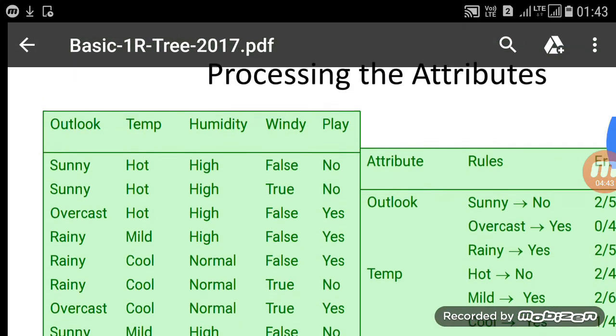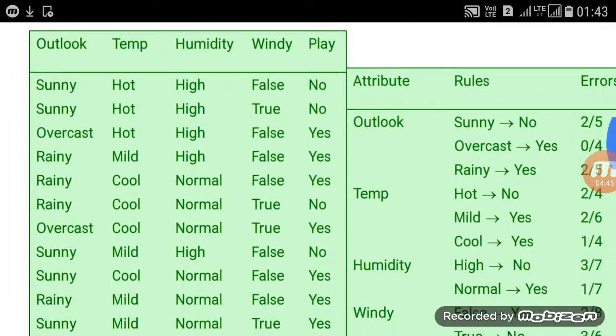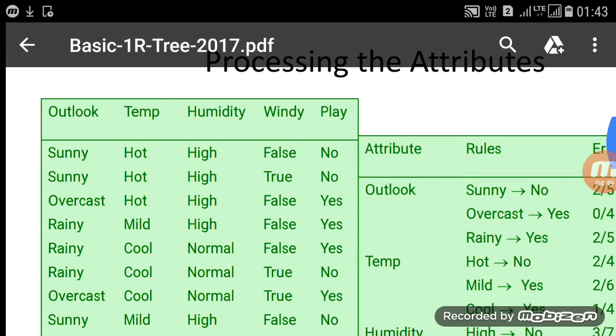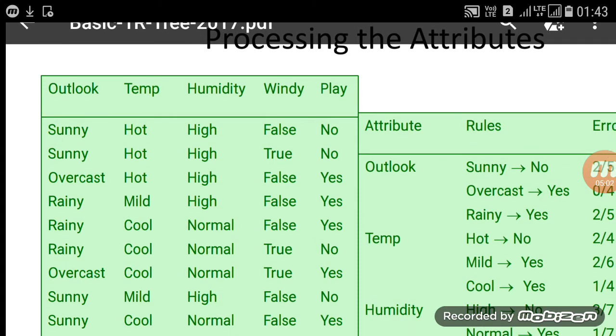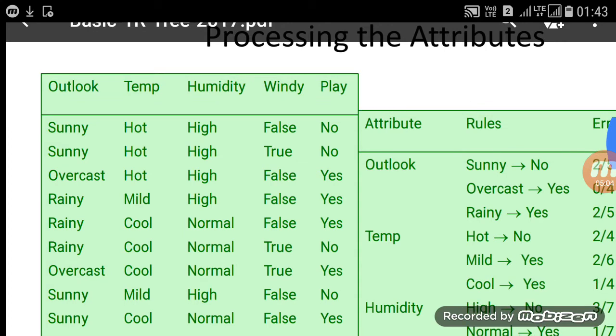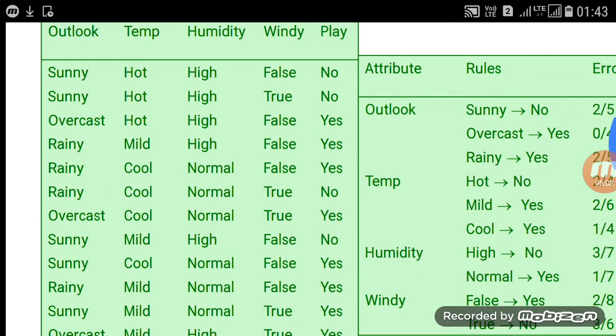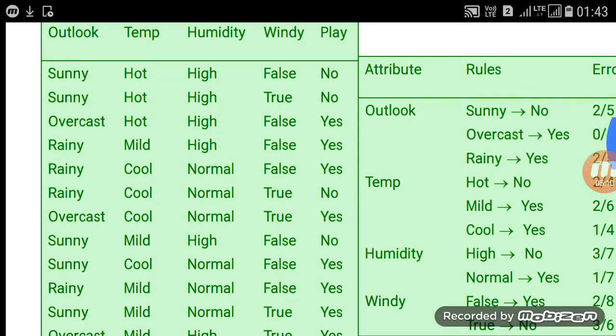Out of 14 entities, sunny is repeated 5 times, and in the corresponding play column, out of these 5 sunny cases, 3 cases are in favor of not playing, whereas 2 cases are in favor of playing.